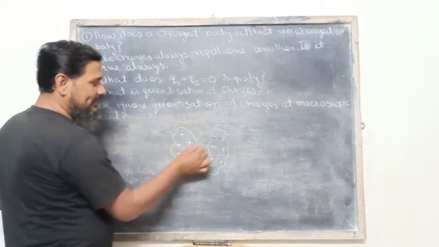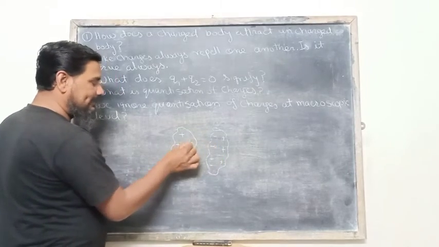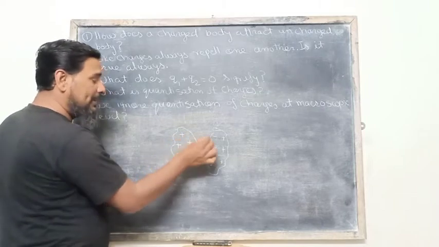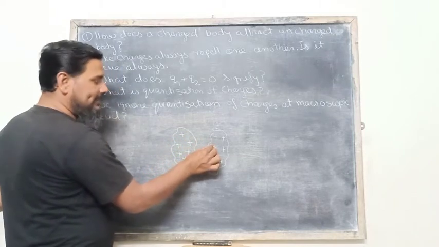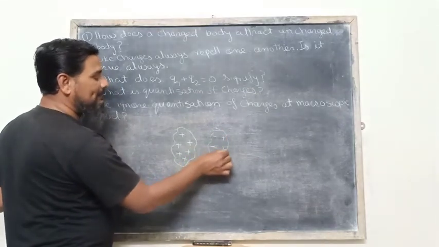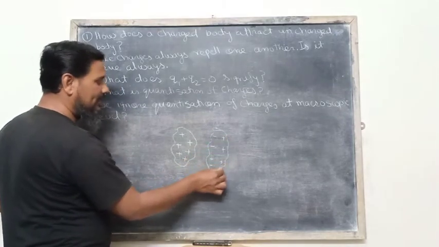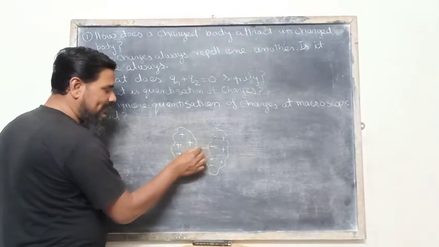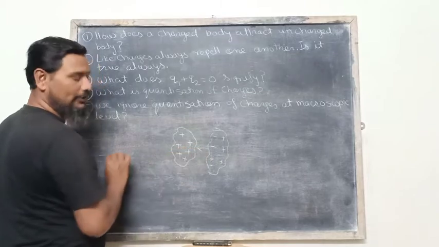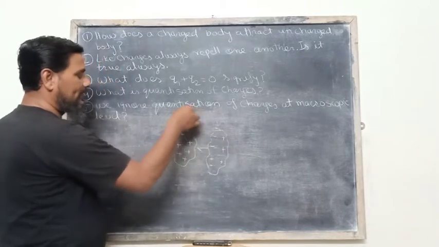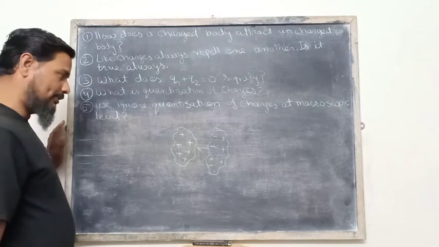The negative charge is attracted towards this positively charged body with a much greater attractive force than the repulsive force experienced by the positively charged surface. Since this is the greater force, the body is attracted towards the charged body. In this manner, uncharged bodies are attracted towards the charged body.